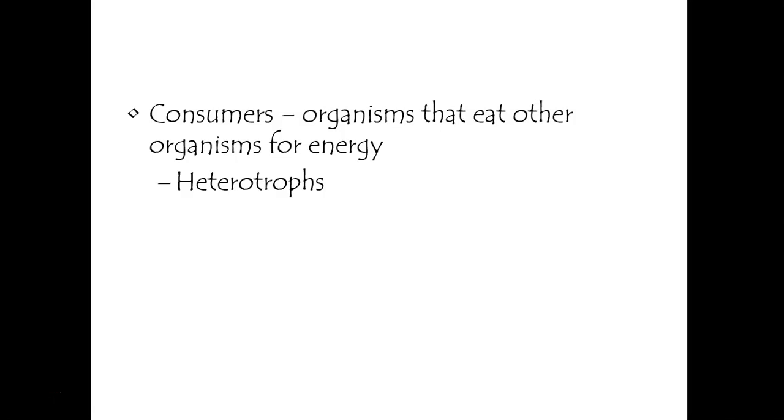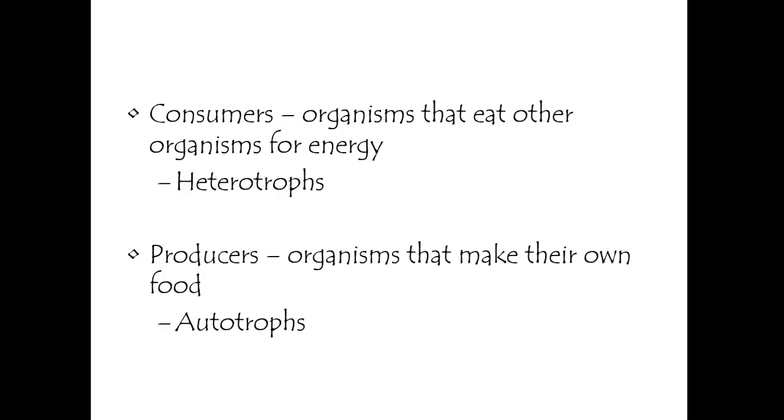We have another word for something that does the opposite of this. We have a thing called a producer, and a producer makes their own food. Because they make their own food, we call them autotrophs, meaning that they create their own source of energy, they create their own food, they're good to go. Usually we see that some consumers will eat autotrophs. That's the example of deer eating grass. One key thing, remember, energy cannot be created or destroyed, just the form of the energy will change. And energy flows. Once again, energy flows through ecosystems.